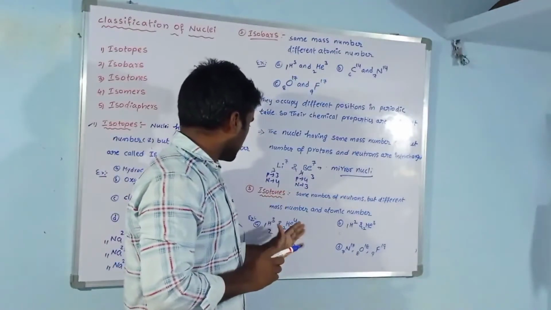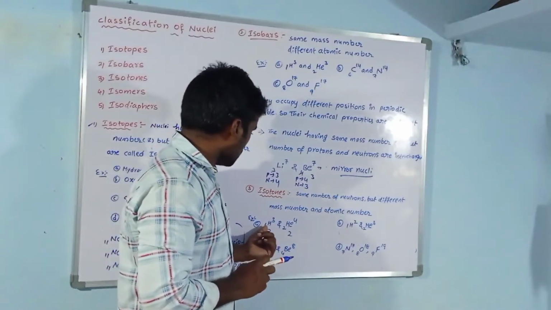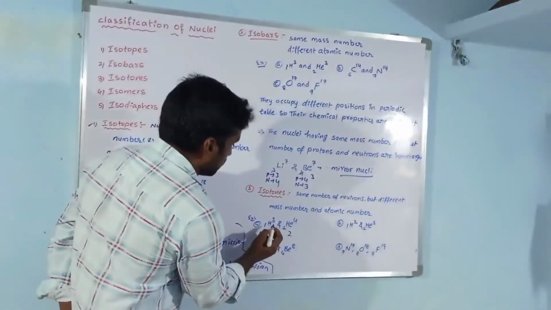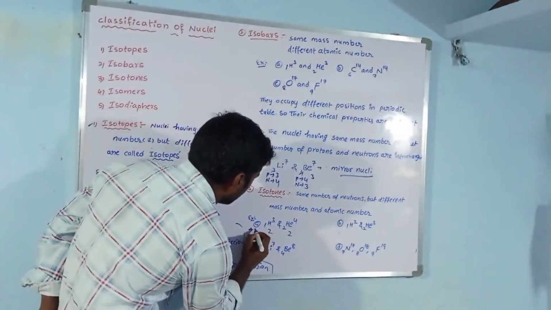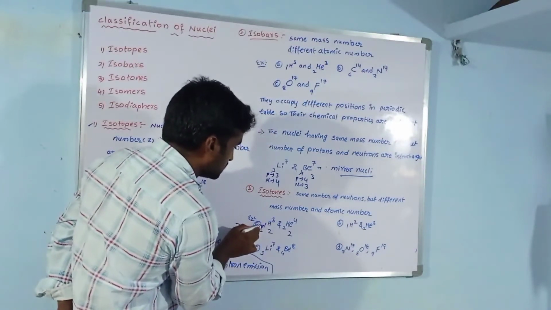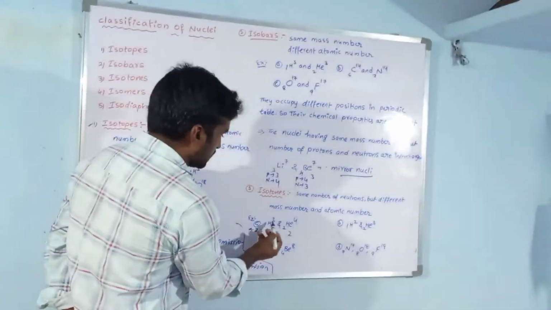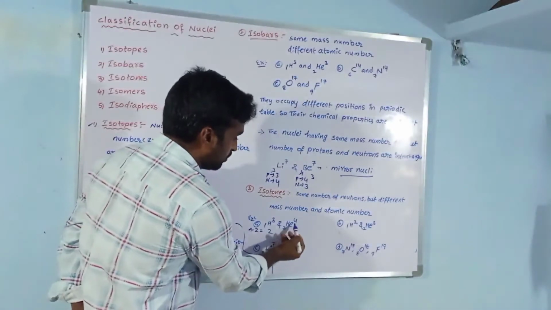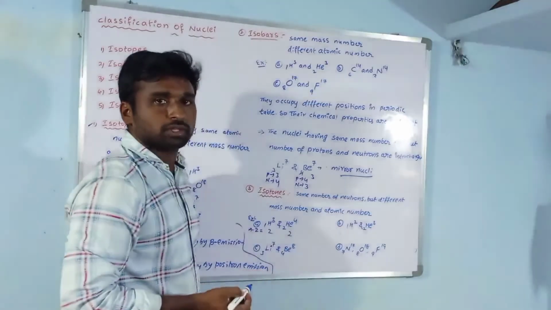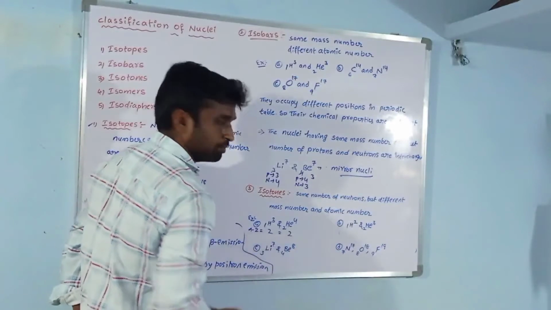Okay, what are the examples of isotones? If you see here, this is 1H3, this is helium-24. In these two, what is the neutron number? Neutron number we will get by A minus Z, where A is the mass number and Z is the atomic number. So 3 minus 1 means 2. Here helium-24: 4 minus 2 means 2. 2 is the neutron number, so both are the same.